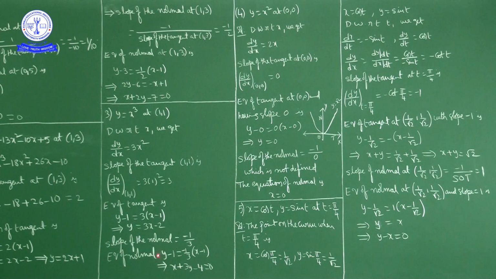Cross multiply, 3 this side. So we have 3y minus 3 is equal to minus x plus 1. Okay, write these two terms this side. So the equation of normal is x plus 3y minus 4 is equal to 0. Okay, next question.